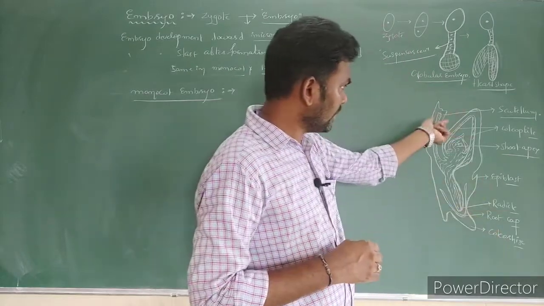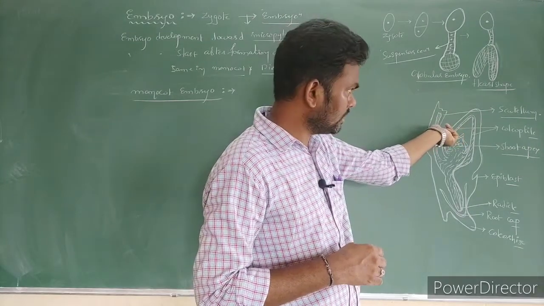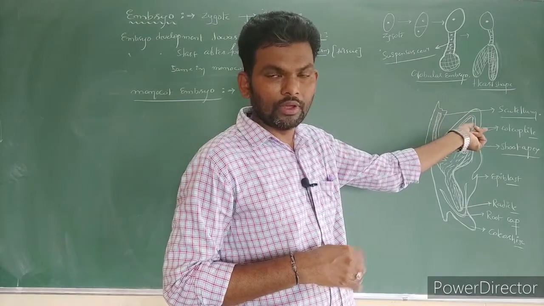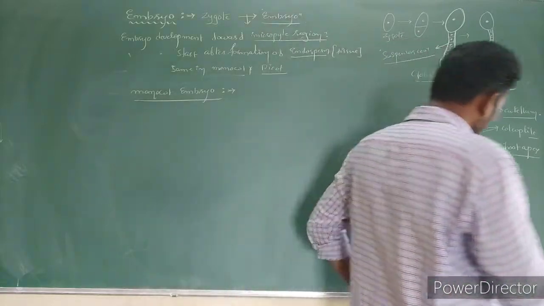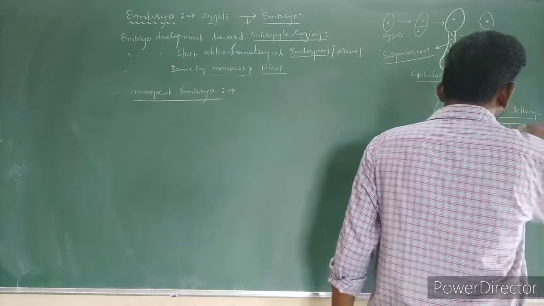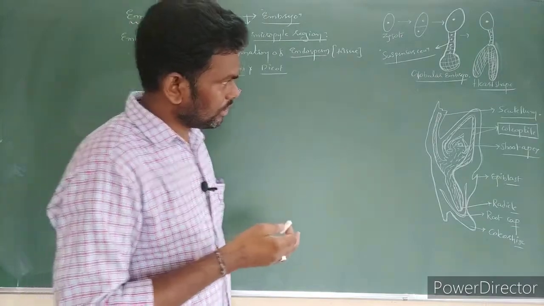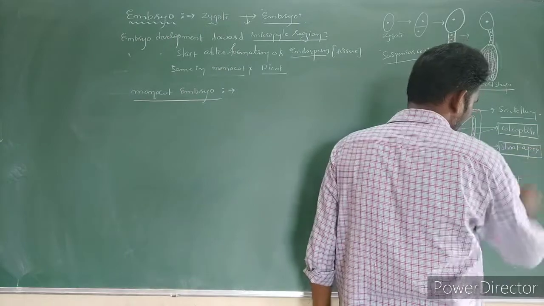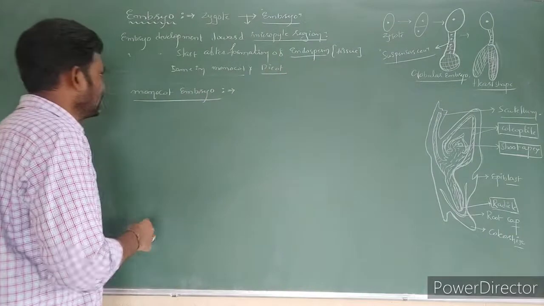Above where the scutellum is attached to the embryonal axis, we notice the epicotyl, which contains the plumule. The plumule is also covered by a sheath, called the coleoptile. Below the coleoptile we can notice the shoot apex, which becomes the stem. And the radicle becomes the root. Let's write the points for the monocot embryo.